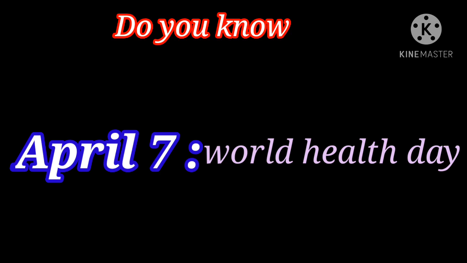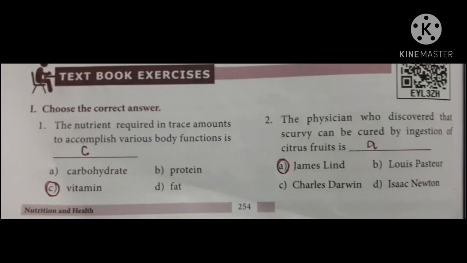Okay, children? Now turn your book, page number 254. Roman letter 1, question number 1. The nutrient required in trace amounts to accomplish various body functions is answer option C. Second one.